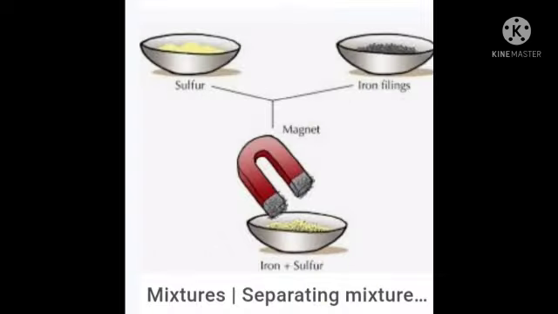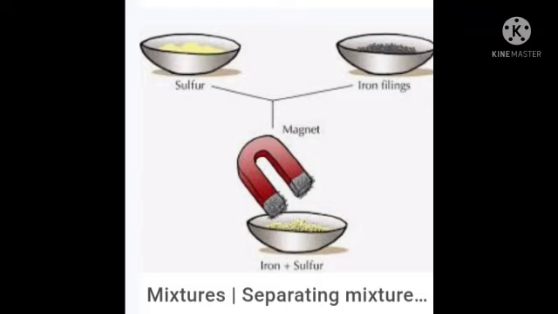For example, air is a mixture of various gases such as nitrogen, oxygen, carbon dioxide, water vapor, argon, and particles of dust, smoke, and many others. A mixture retains the properties of its components.